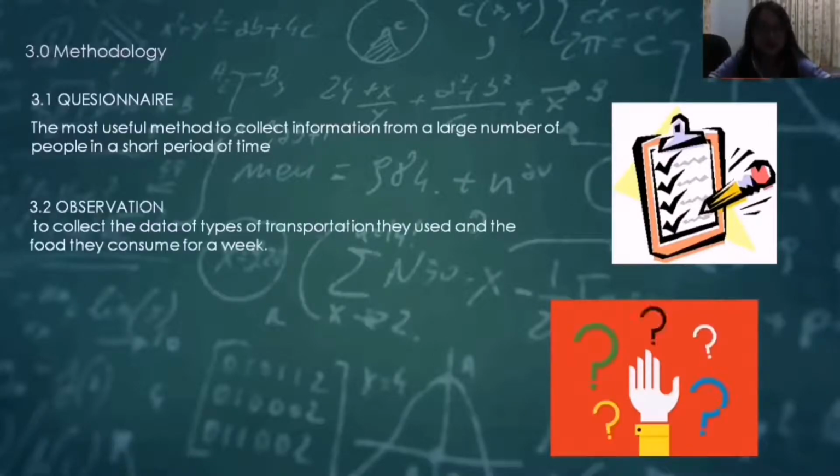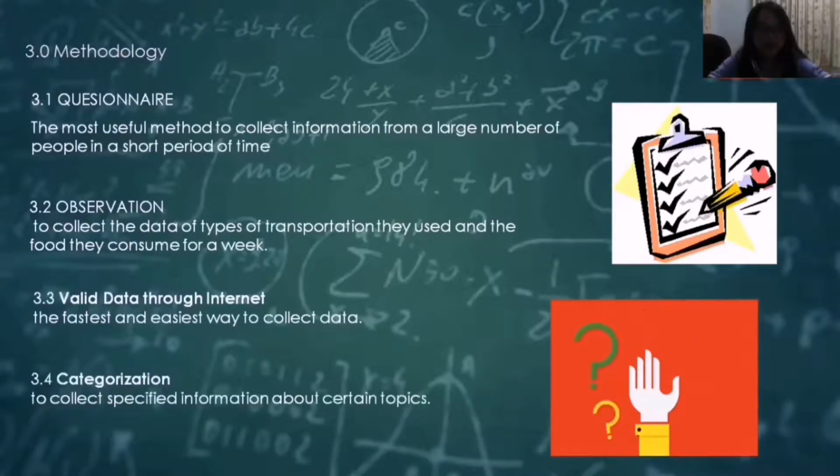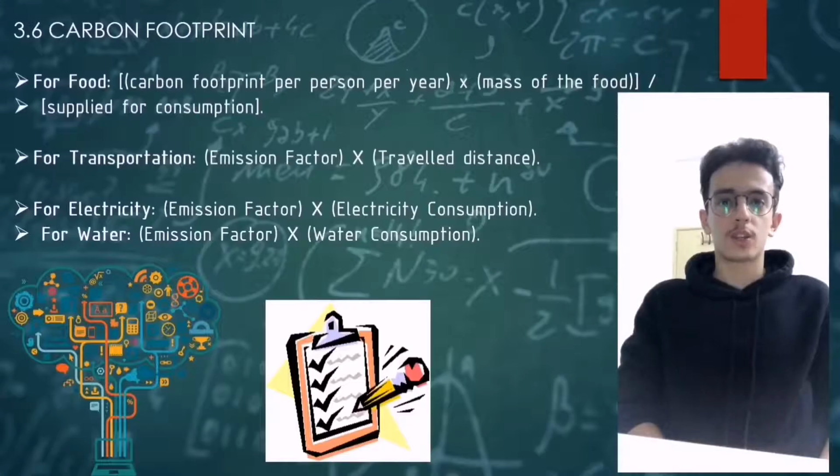The second one is observation, to collect the data of types of transportation they use and the food they consume for a week. Third, data through the internet, which is the fastest and easiest way to collect data. Fourth, categorization, to collect specified information about certain topics. Here is the equation in order to calculate the carbon emission for the food, transportation, electricity, and water.